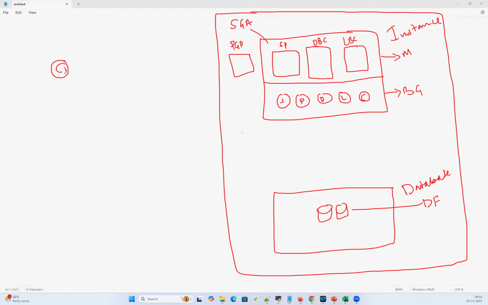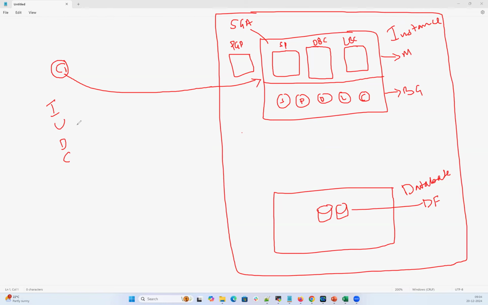So let's say user one is trying to connect to my database, and this user has no direct access to my data files, the database, or storage. Whether there are 100 users, 1000 users, or 1 million users trying to connect, all the connections will go to my instance. They have to connect to the instance. Whatever query they are running, insert, update, delete, or create queries, they all have to connect to my instance first and do their transaction at my instance, and later the transaction will go to my database.